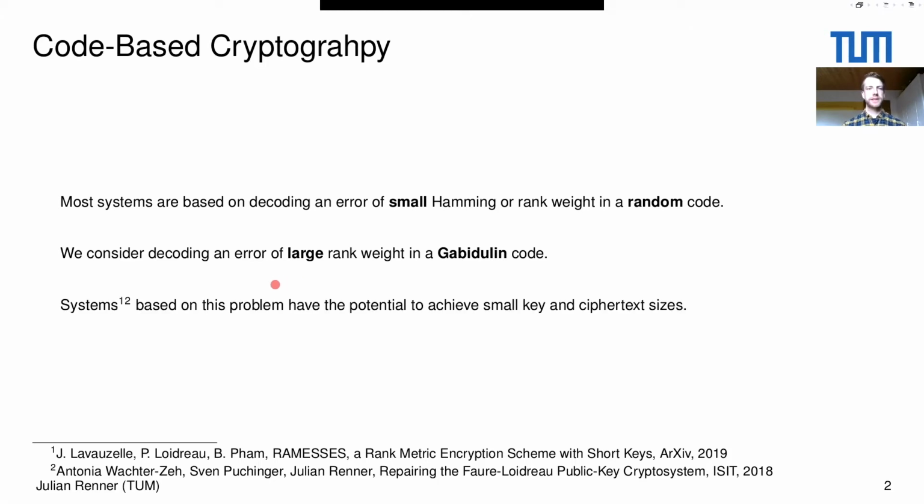What was shown is that systems based on this problem have the potential to have very attractive small key and ciphertext sizes. And what we do in our paper is that we propose a new algorithm to solve this problem. This is very important to assess the security of the mentioned systems.